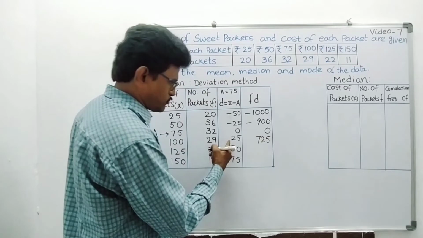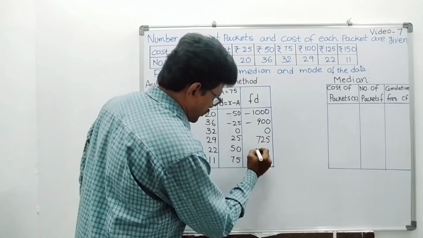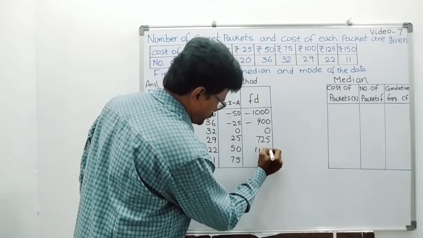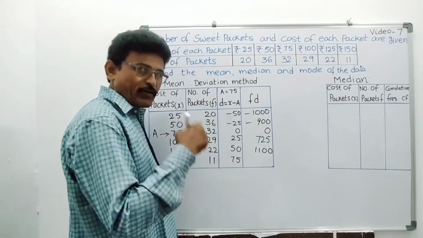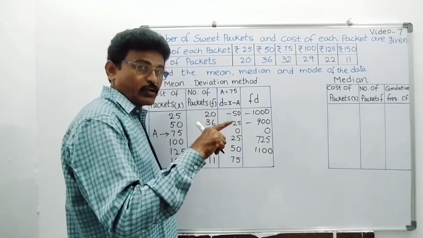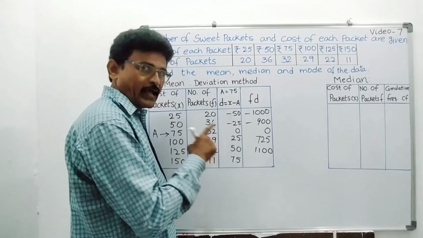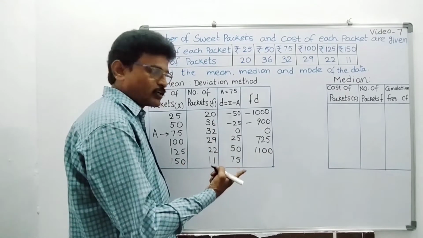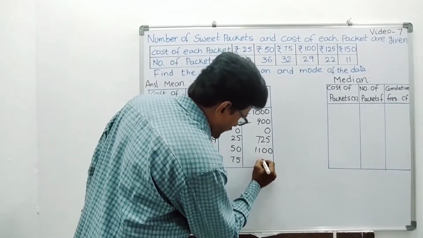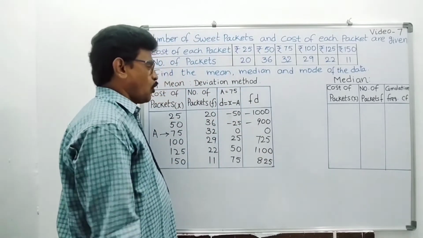Here are the positive values, plus into plus. 22 into 50: 22 into 5 is 110, put a 0, 1100. 11 into 75: 75 fours are 300, 75 eights are 600, 75 twelves are 900, but one less is there, not 12 here. So subtract 75 from 900, you will get 825. Like that you have to do calculations very fast.